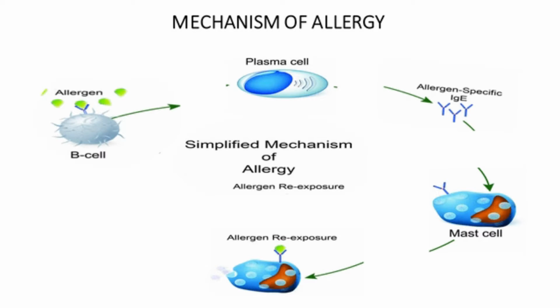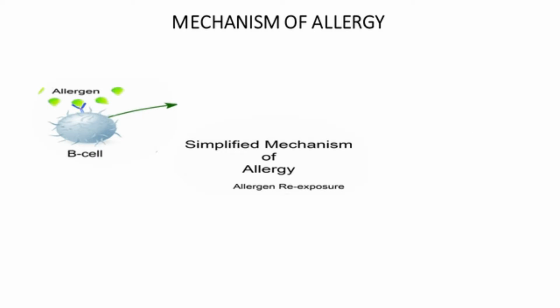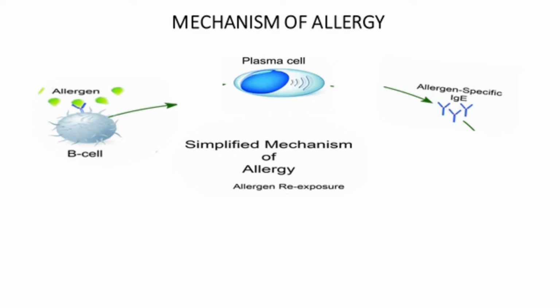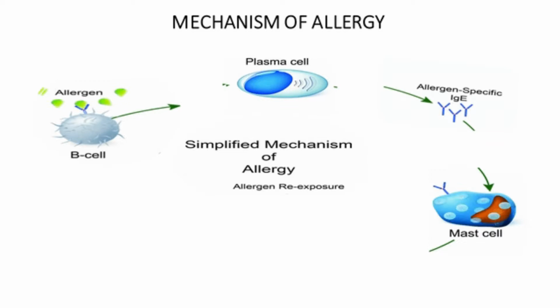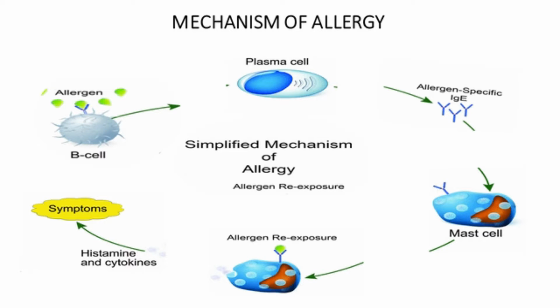These chemicals cause dilation and increased permeability of blood vessels, mucus secretion, stimulation of sensory nerves, and smooth muscle contraction, and are responsible for allergic symptoms which can range from mild to severe. Next, a slide will explain more about allergic symptoms.